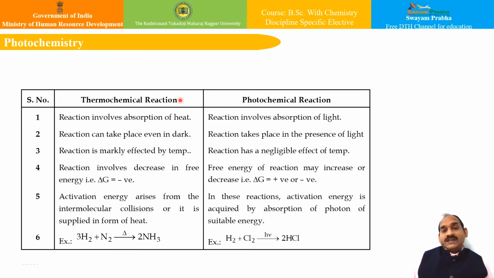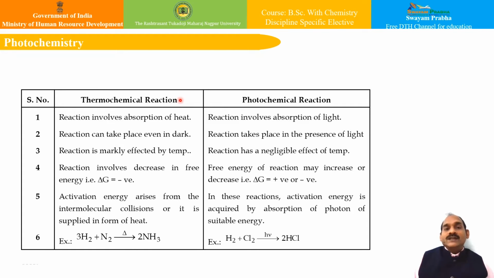There are many examples; a large number of different types of reactions can be brought about by the exposure of suitable light to substances. And there can be many examples. Two well-known examples of photochemical reactions are photosynthesis and the formation of HCl from H2 and Cl2, which is otherwise not possible.